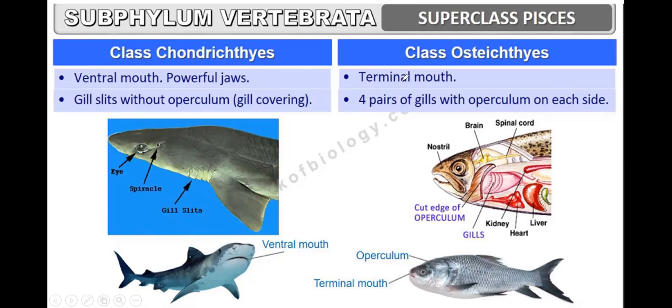Gill slit, and here the mouth, in class Osteichthyes, the mouth is terminal. This is the mouth, the terminal mouth.